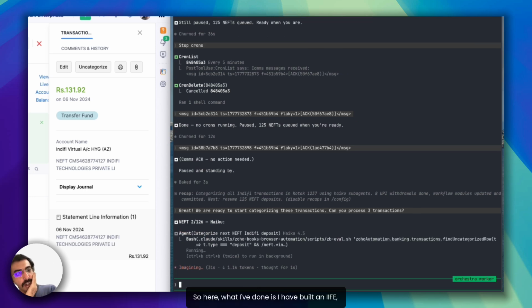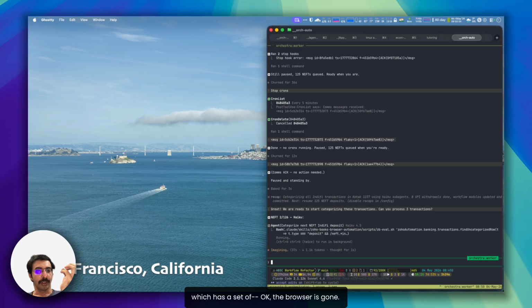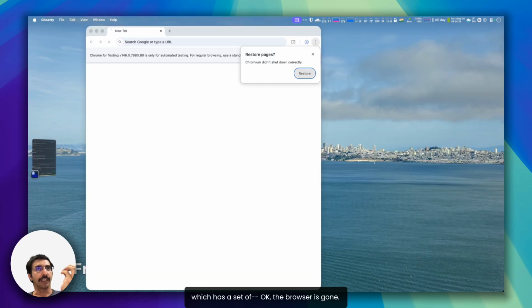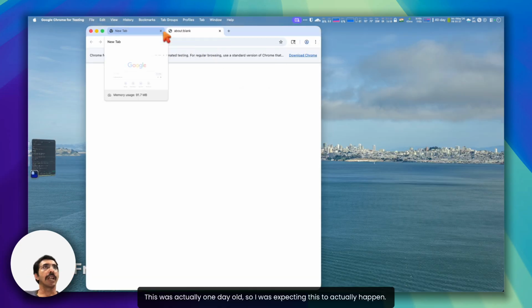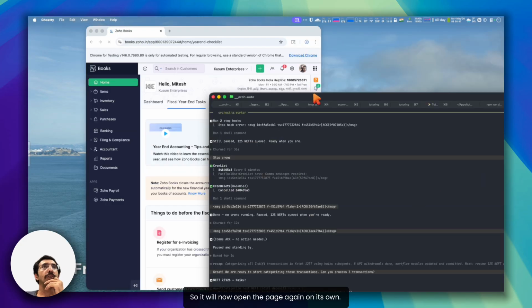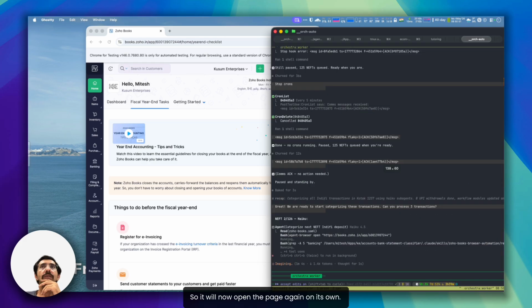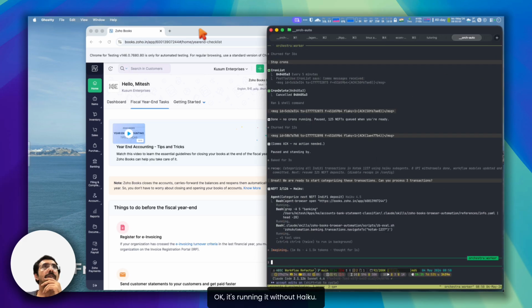So here, what I've done is I've built an IIFE which has a set of, okay, the browser is gone. This was actually 1 day old, so I was expecting this to happen. So it will now open the page again.